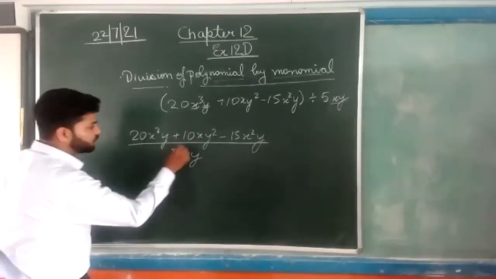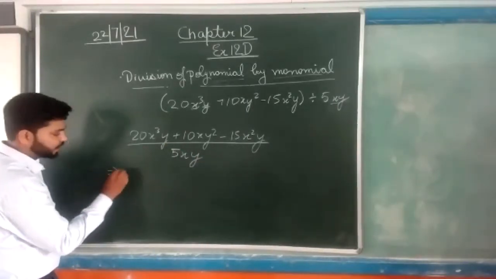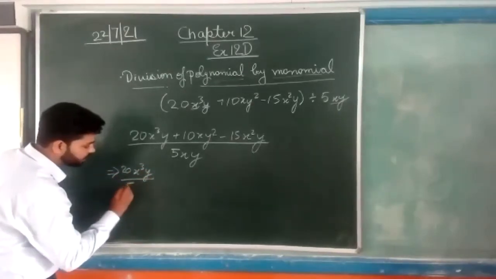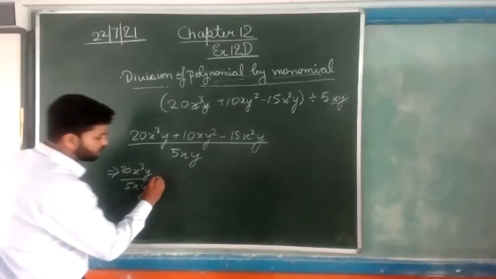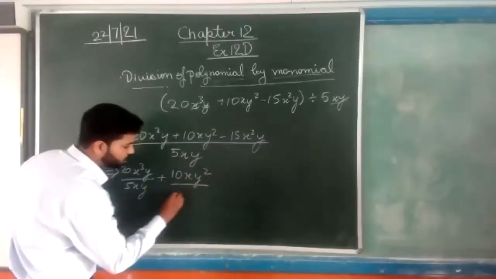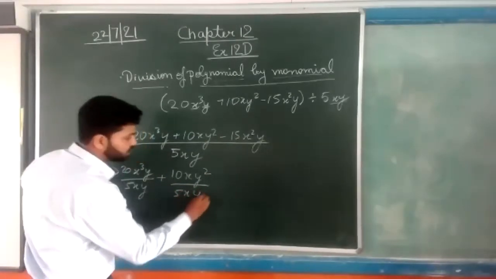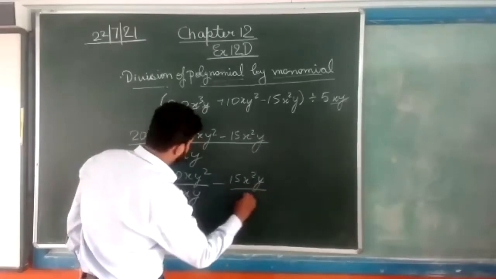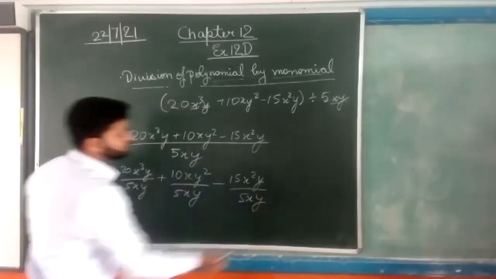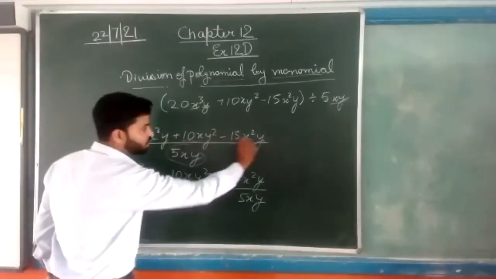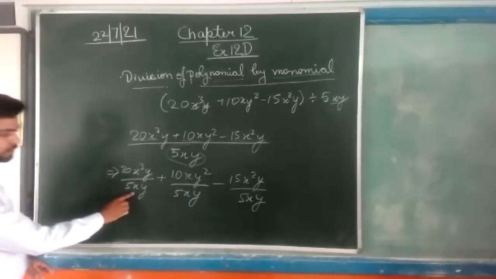How will we do this? First we will separate it like 20x cube y upon 5xy plus 10x y square upon 5xy minus 15x square y upon 5xy. We will separate this 5xy with each and every term of the numerator like this.